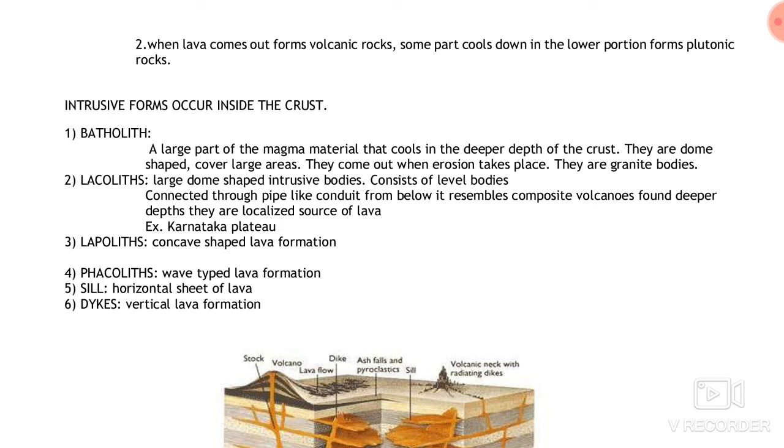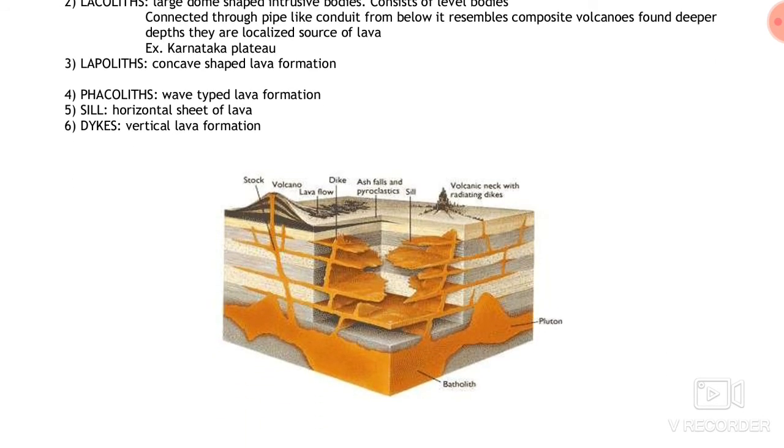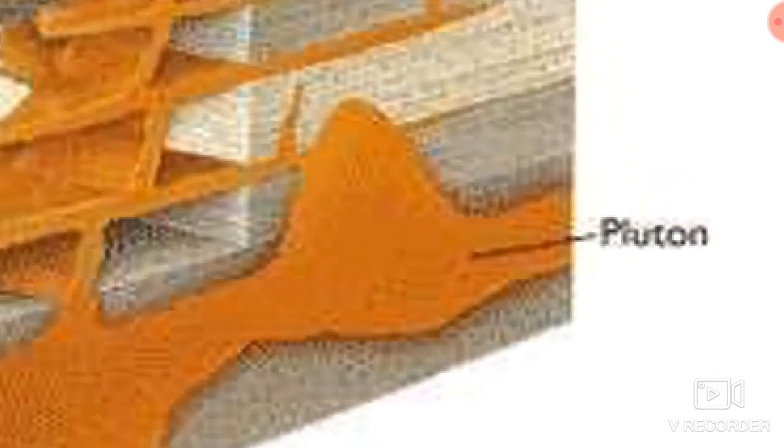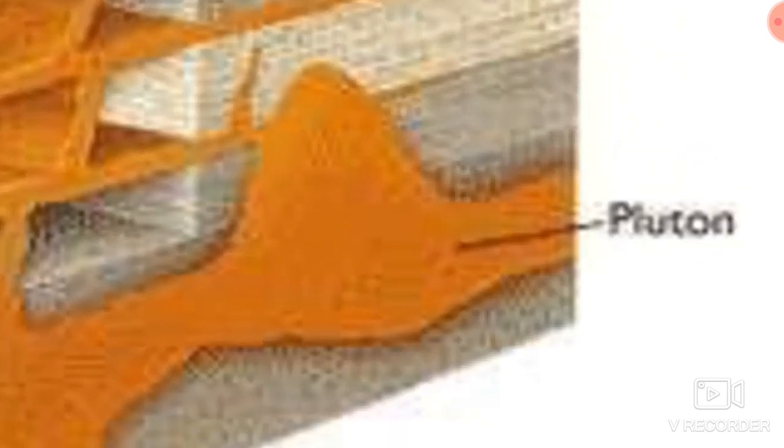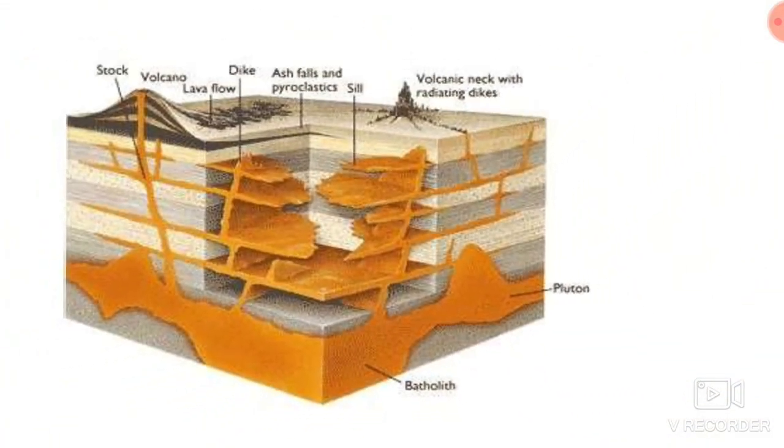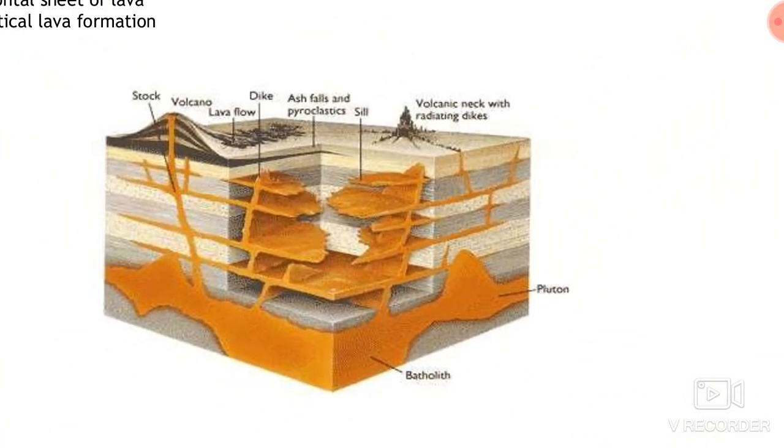The second intrusive landform of the volcanoes is laccolith. And the shape of laccolith is also dome-like. You can see here the individual domes. These are individual domes which are formed through solidification after cooling inside the earth.